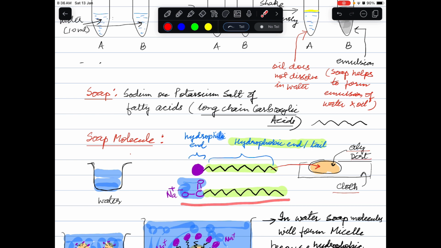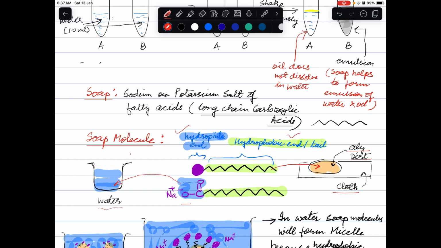So the ionic head is basically this part. Fine. This is your hydrophilic end, or water loving end. And this hydrophilic end will be attracted towards water. The reason is that it is ionic and it will be soluble in polar solvents. Therefore it is hydrophilic, and this part is hydrophobic.